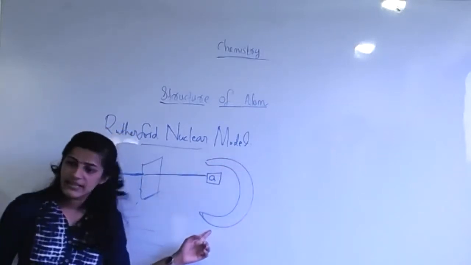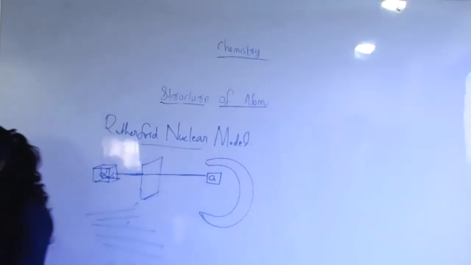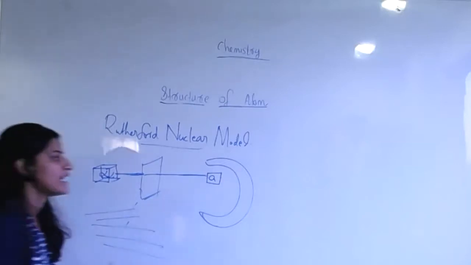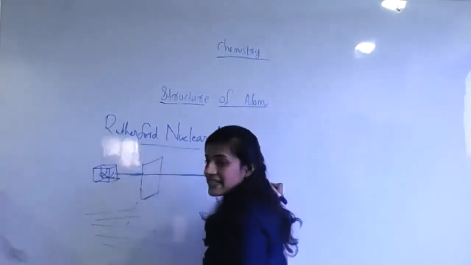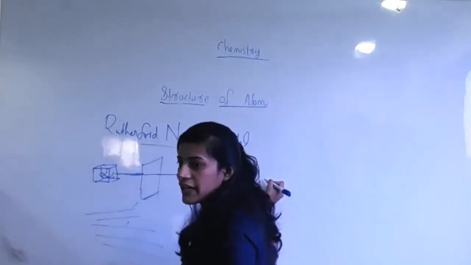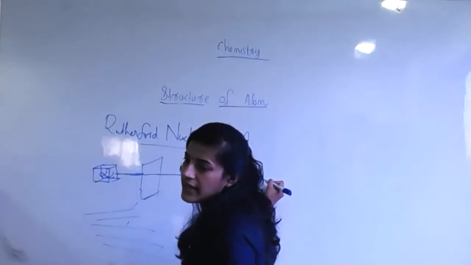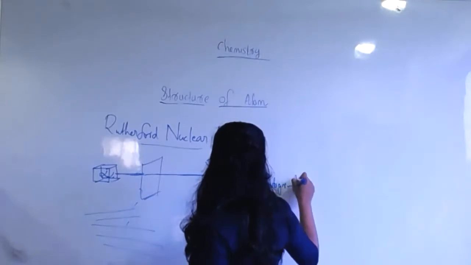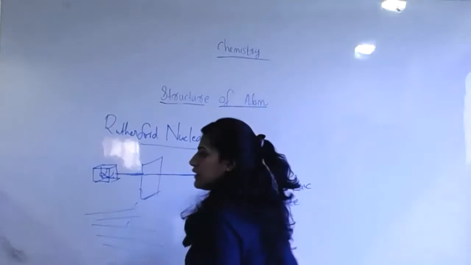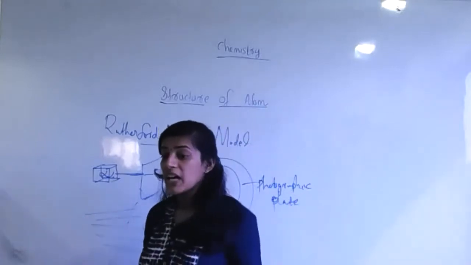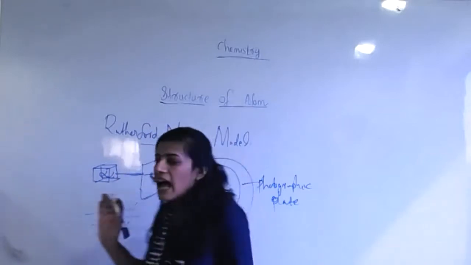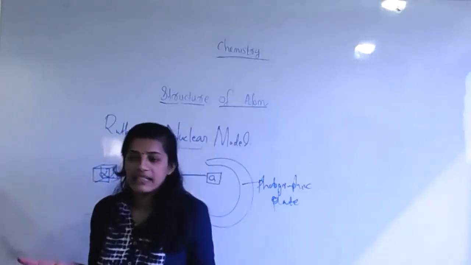This is another screen, for a photographic plate and a zinc sulfide screen. Do you already know what a zinc sulfide screen is? It is fluorescent. Why are we using it? The entering rays can't be seen with the direct eye.